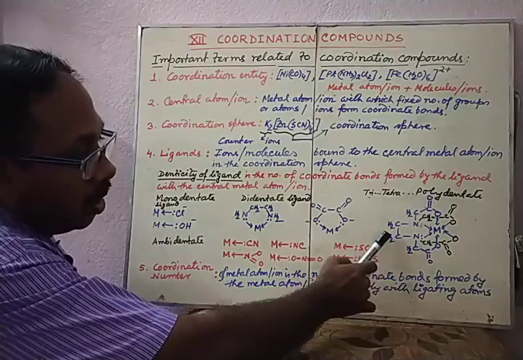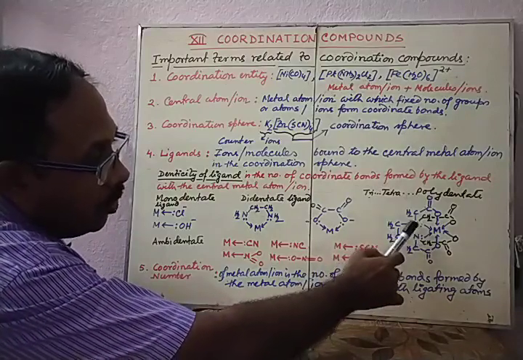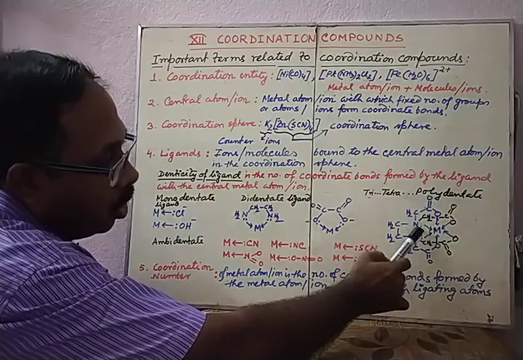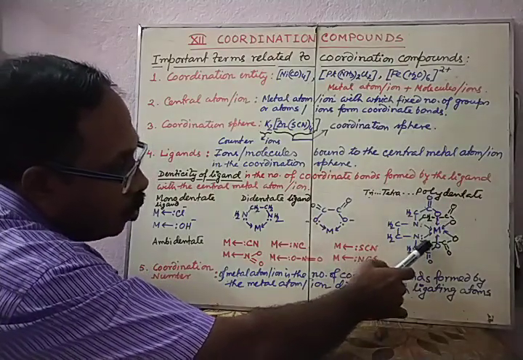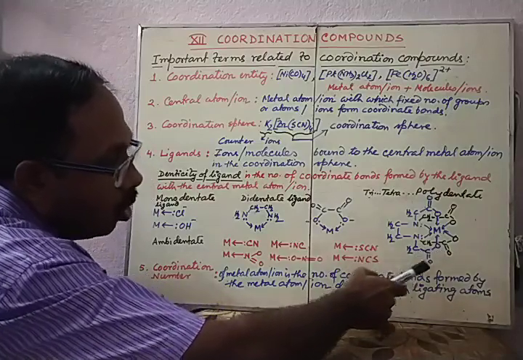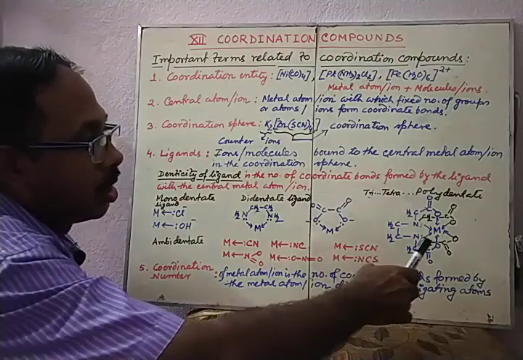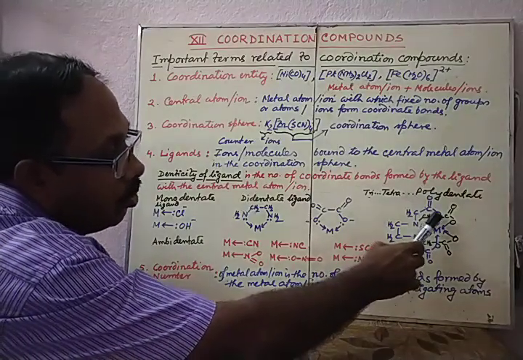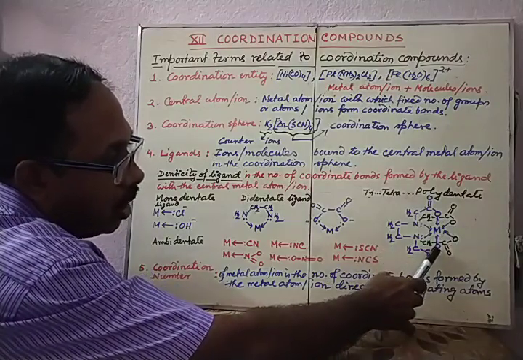So it is the ethane portion, then nitrogen, with CH2COO minus groups, four of them, all having minus charge, and here you can find oxygen, oxygen, oxygen, and this oxygen atom.